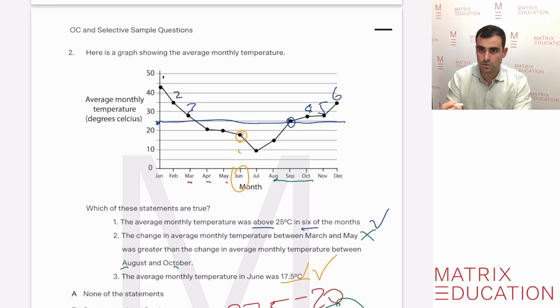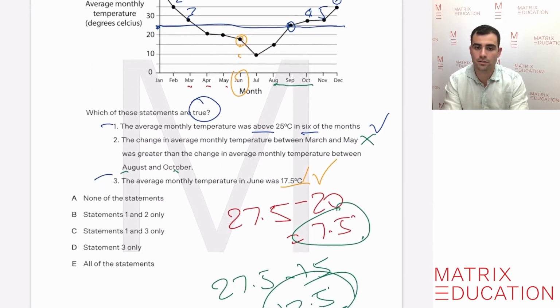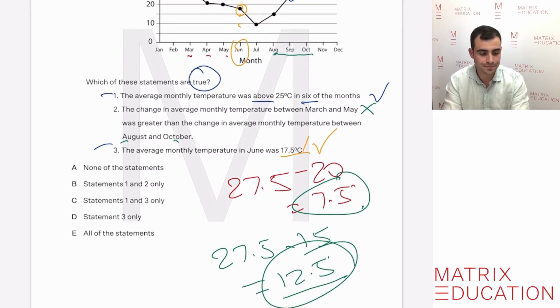Then deducing all that information, statements 1 and 3 are the ones that are telling the truth. Remember, these types of questions are only asking for the truth. So statements 1 and 3 only is C. That is the correct statement.